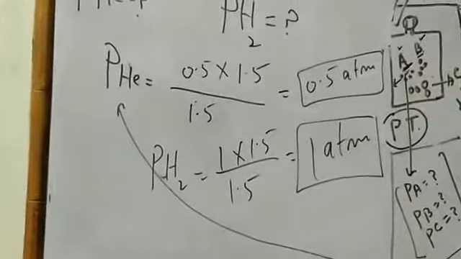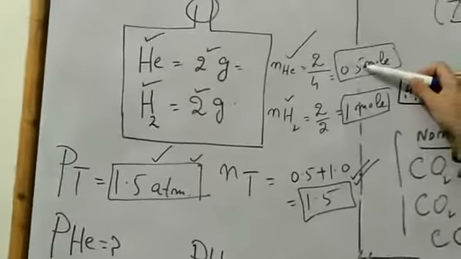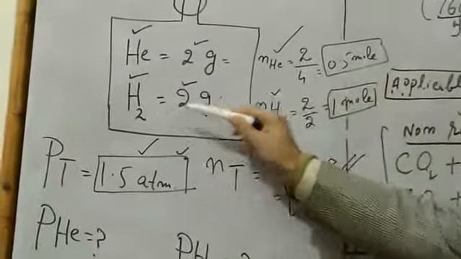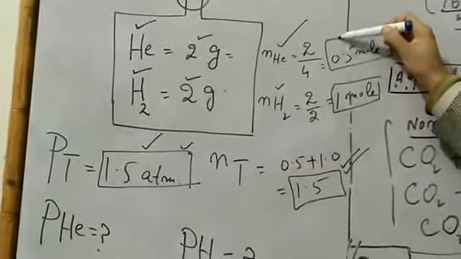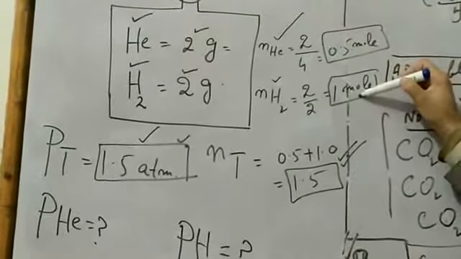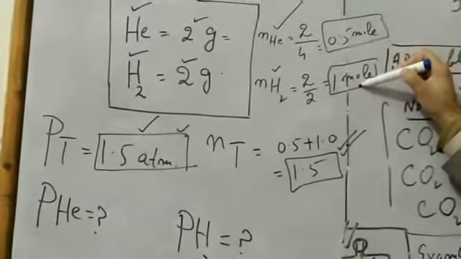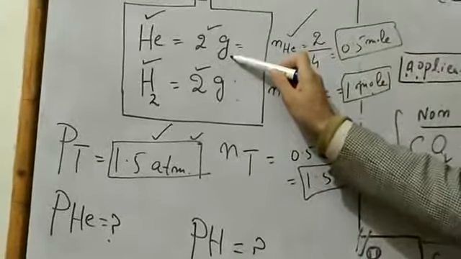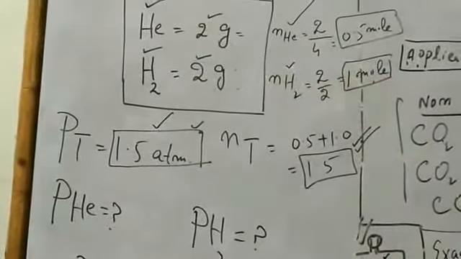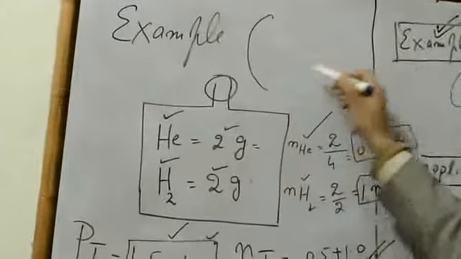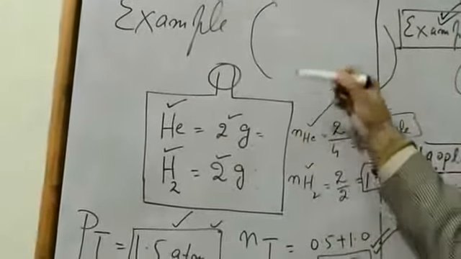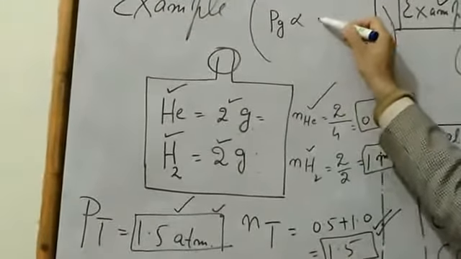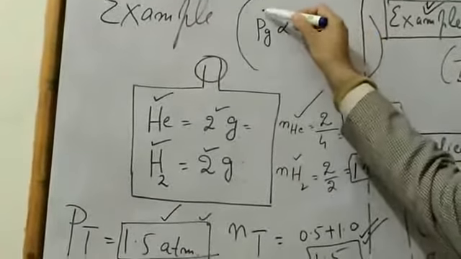The meaning of this is that here the number of moles of helium is half as compared to the number of moles of hydrogen. Therefore, the number of molecules of helium will be half than the molecules of hydrogen. That's why hydrogen will exert twice the pressure and helium will exert half of the pressure exerted by hydrogen. From this example, we can conclude that the pressure of a gas is directly proportional to the number of moles of the gas.